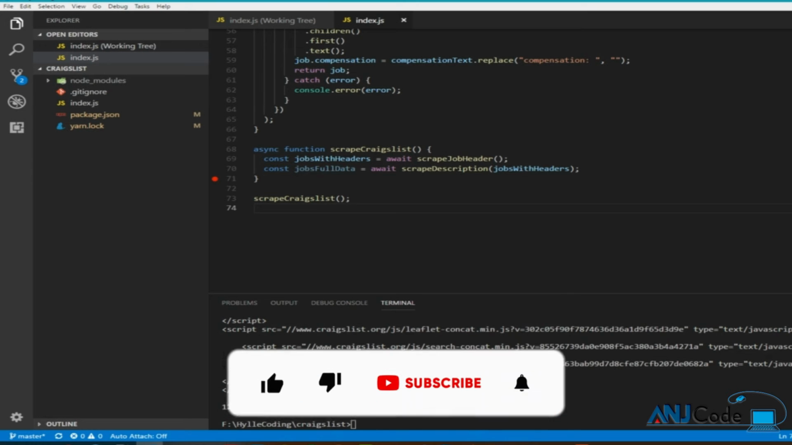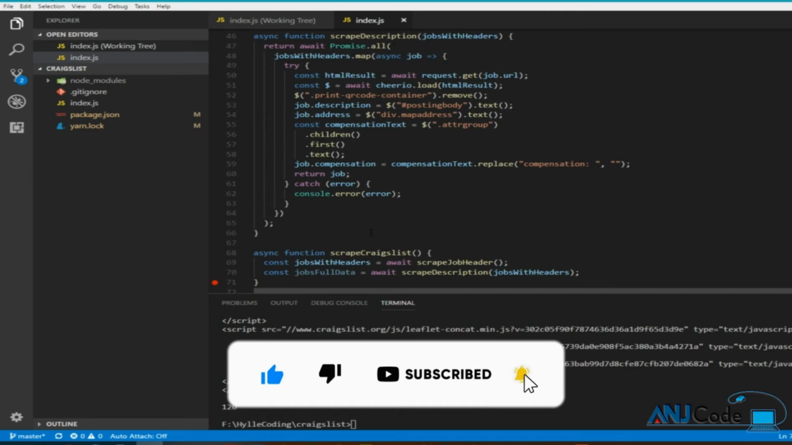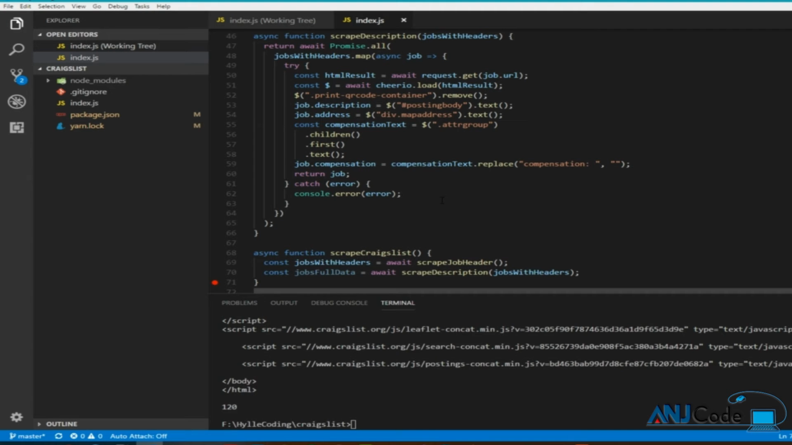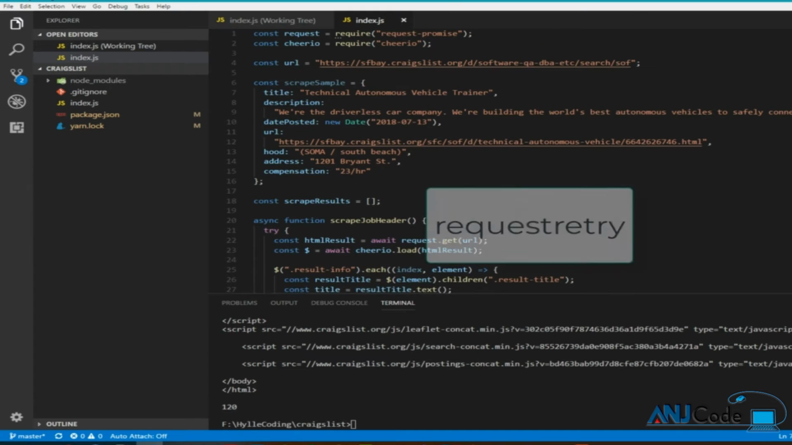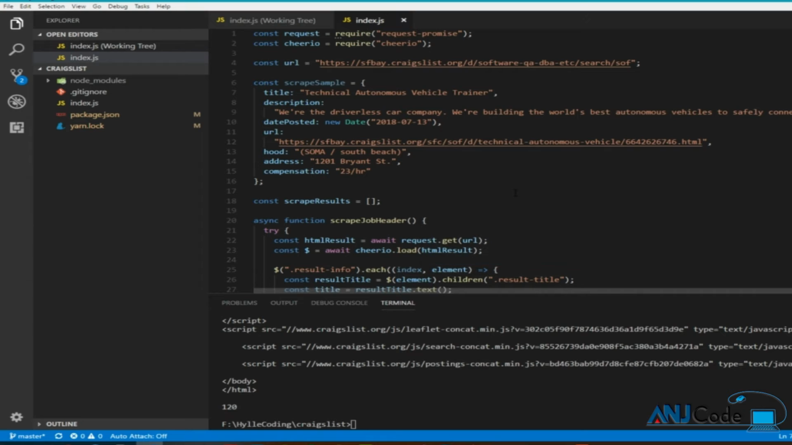Today I got a question about how you handle bad network connectivity when you try to run the scraper. If you're living in a place with bad internet, or if the server is a bad server that sometimes drops the connection, then this is what you want to do. You want to get something called request retry, which acts exactly the same as request or request promise, except that it's going to retry the connection every time the connection is dropped.